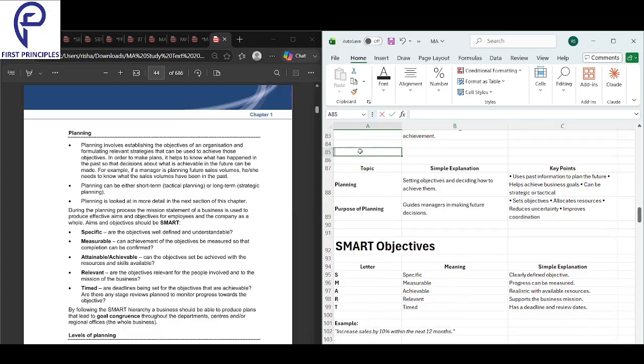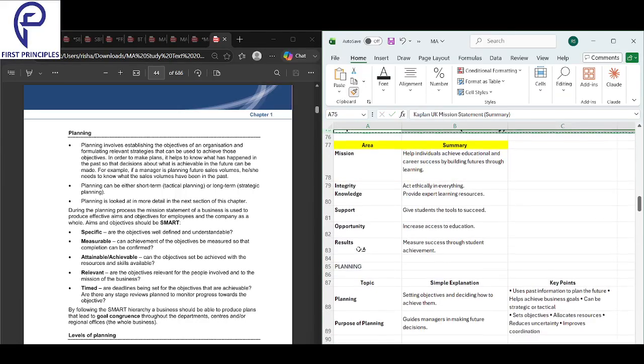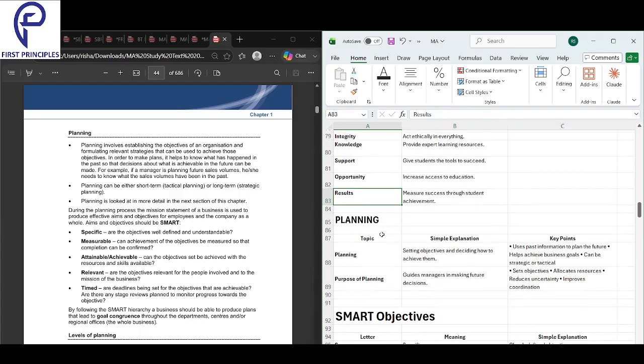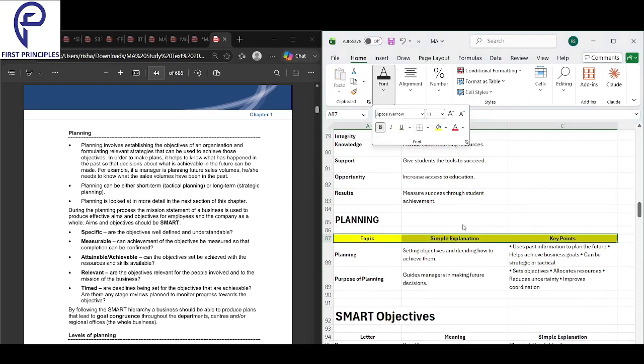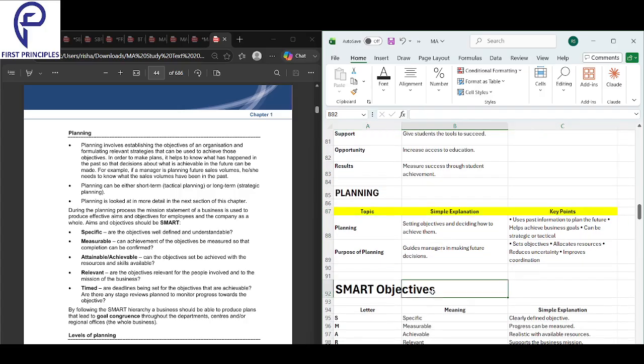What is planning? Planning is basically setting goals and deciding how to reach them. First, you set a goal, and then you decide how to reach it.